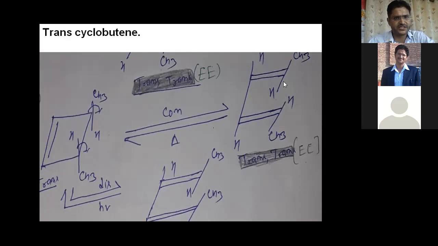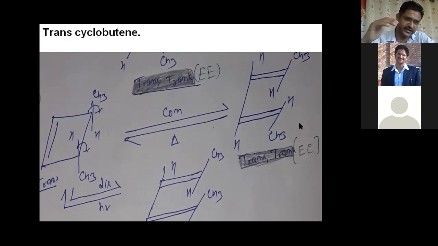You know, there are 2 types of system. One is called 4n system and the second is called 4n plus 2 system, right? So it is a 4n system. Butadiene is a 4n system. Now you need to be clear about the number of molecular orbitals in butadiene, right? Because the number of electrons participating is 4, the number of molecular orbitals is also 4, right?